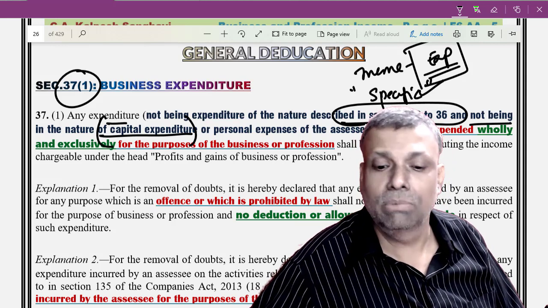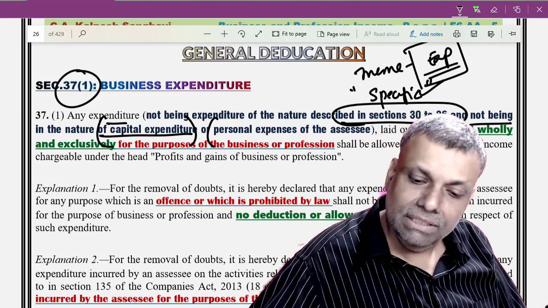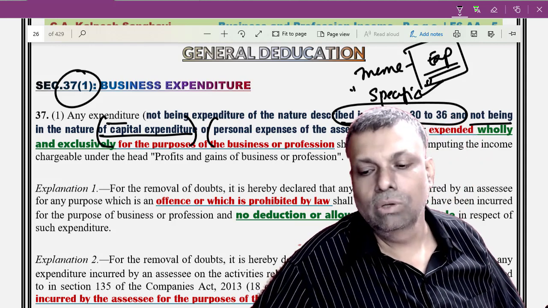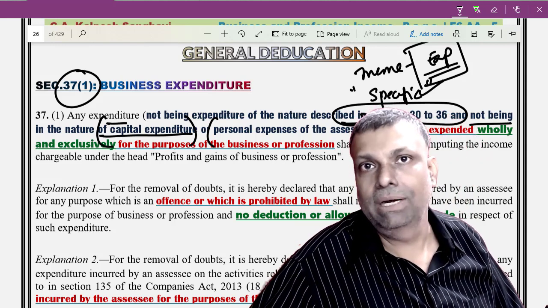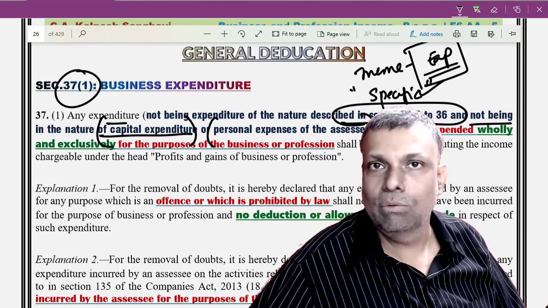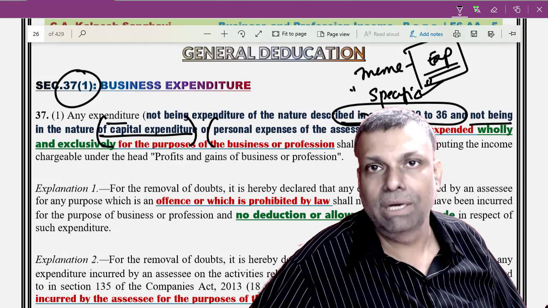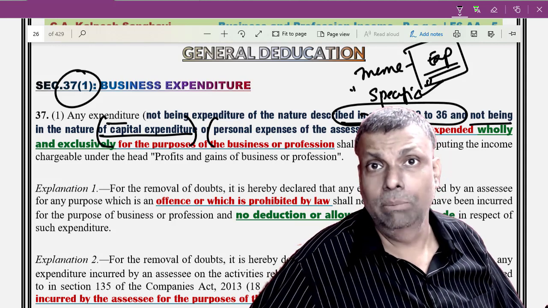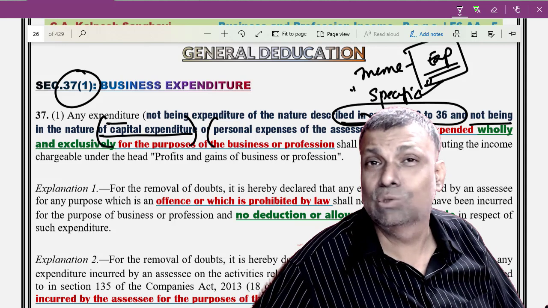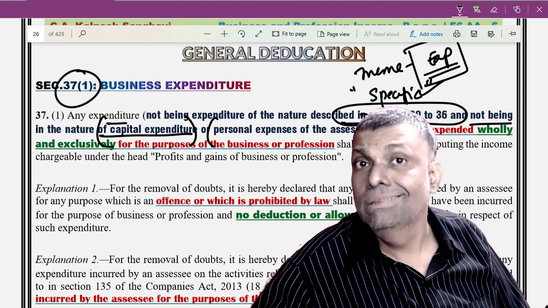So you should know the concept of revenue expenditure and capital expenditure. Or if it is a personal expense, any personal expenditure, again you will not get it. If you are traveling for your personal benefit, family tours, anything personal, your household expenditure, your household electricity bills, all are personal situations which are not directly linked with your business. Personal expenditure will not be allowed.